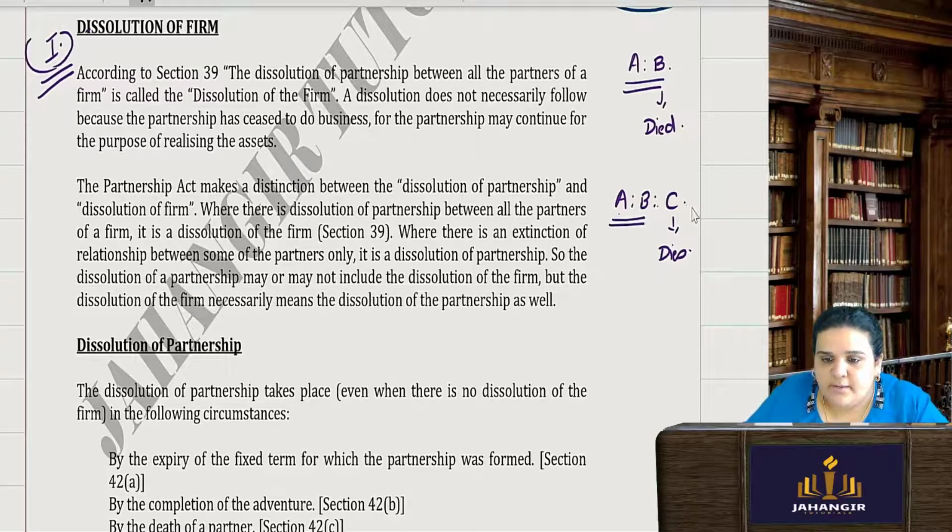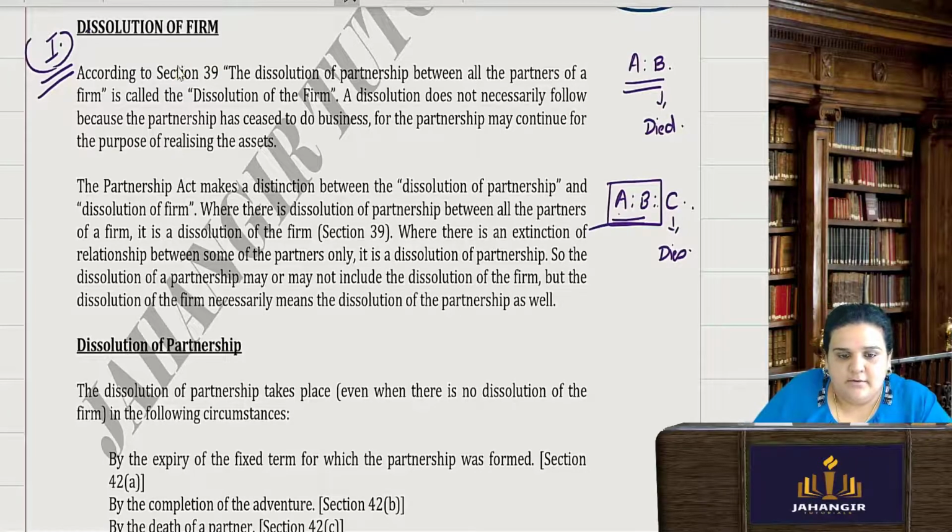Partnership between A, B and C will dissolve. There will be a reconstitution in the firm. A and B can still carry on the partnership firm, correct? By again making a new agreement, changing their profit sharing ratio, whatever. So section 39: the dissolution of partnership between all the partners of the firm is called the dissolution of the firm. All the partners are dissolving, then it will be dissolution of the firm.